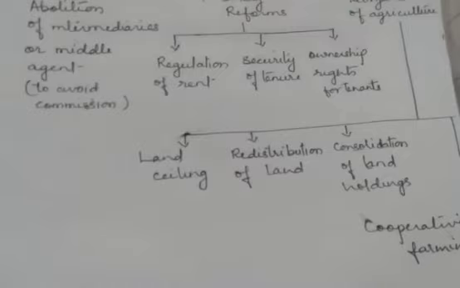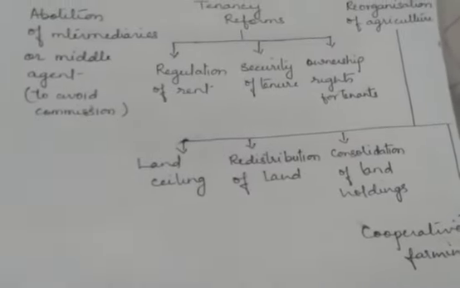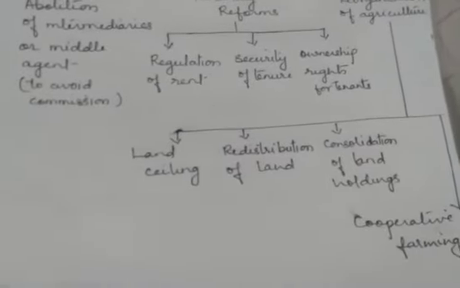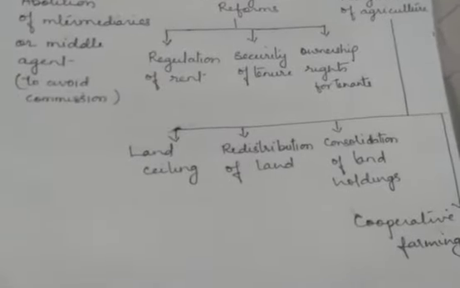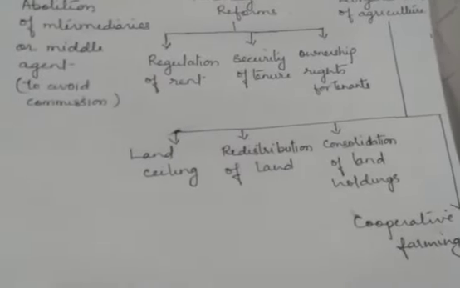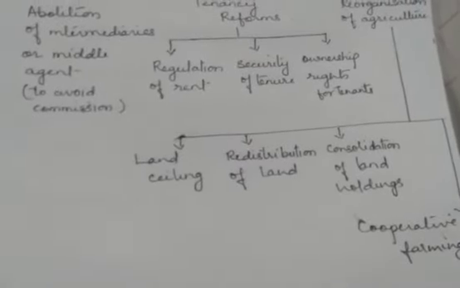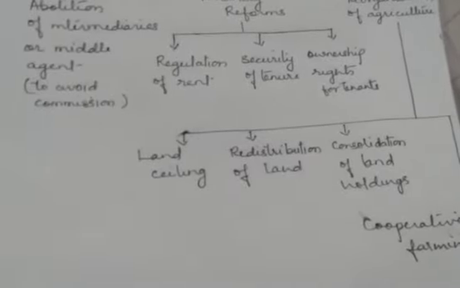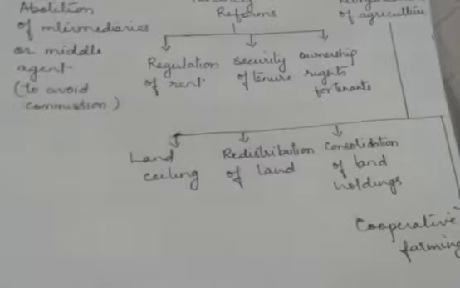Actually, due to the debt problem, due to the social setup, the farmers used to keep the land as a security for the loan taken by them. And in the case of failure of repayment of the loan, the land was taken away by the sahukars or banyas with whom they had taken the loan.